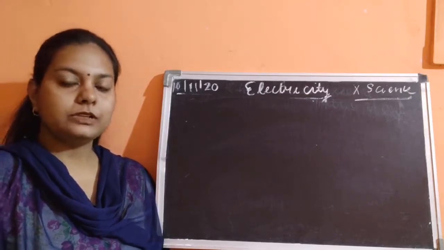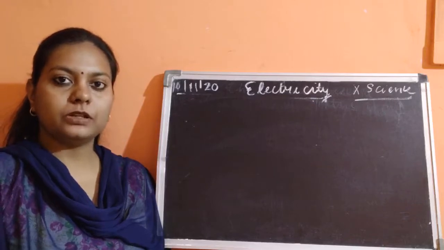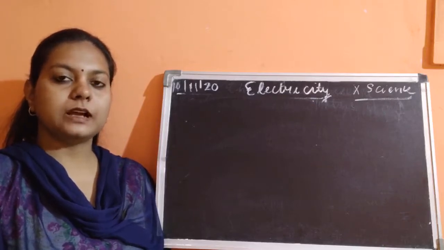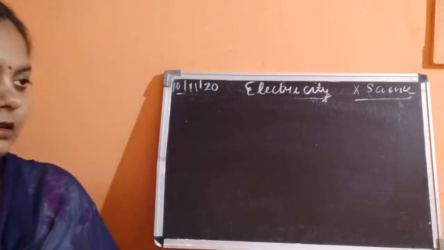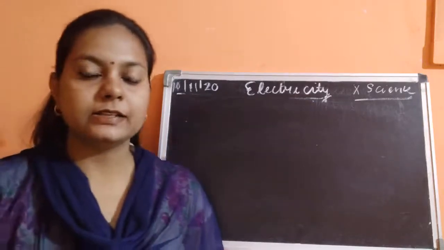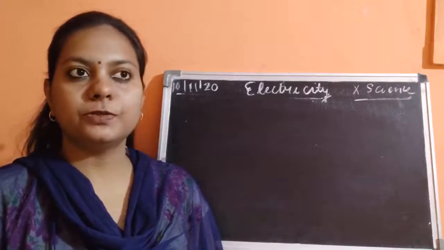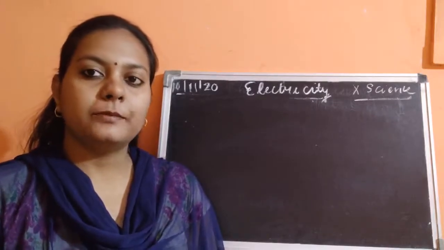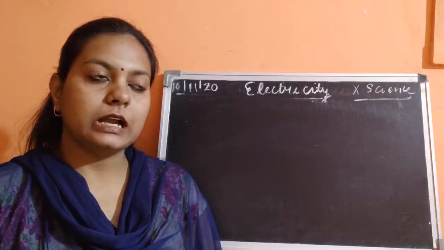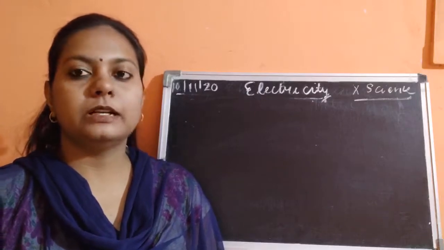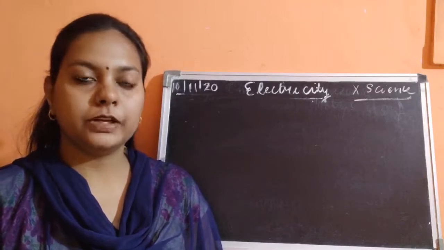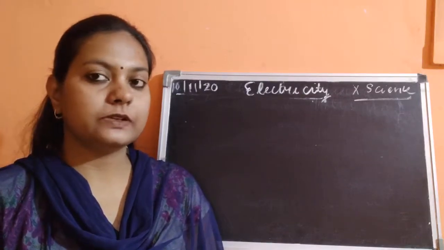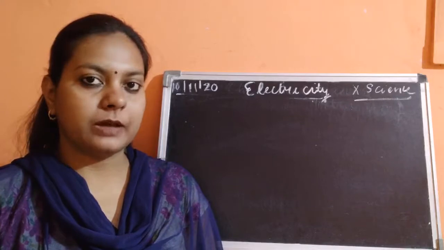So before starting today's video, I would like to tell you all what things we have discussed till now in this chapter. So children, we have discussed the word electricity, which means that it is the power, the energy which is generated because of the flow of charges, and it helps the electrical appliances to work properly. So we cannot think of a life without electricity. It is such a basic requirement these days.